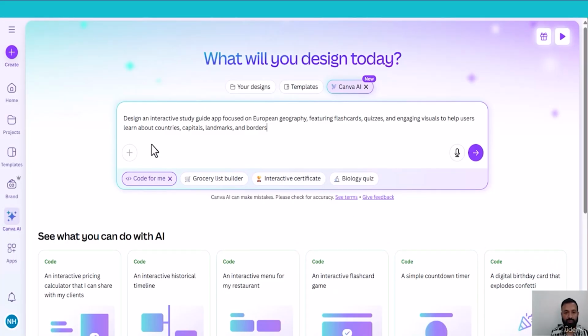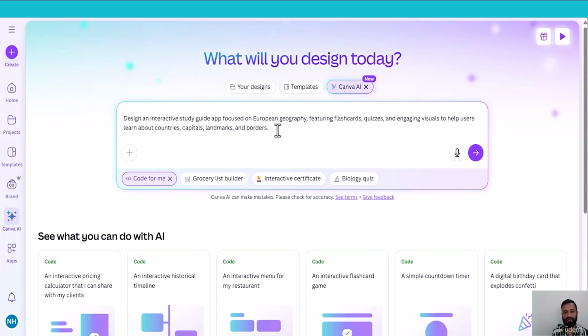So here is the prompt: design an interactive study guide focused on European geography, featuring flashcards, quizzes, and engaging visuals to help users learn about countries, capitals, landmarks, and borders. You have to include everything in the prompt so that Canva Code creates based on your requirements. So this is very important.